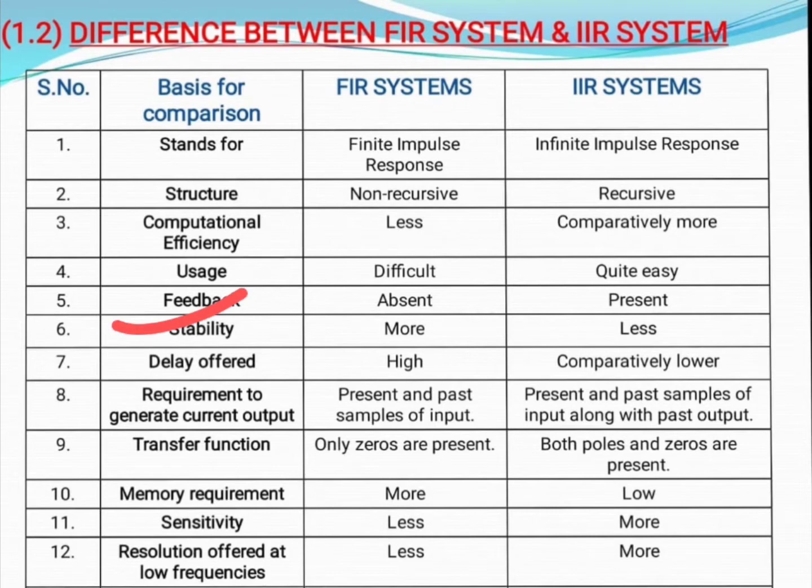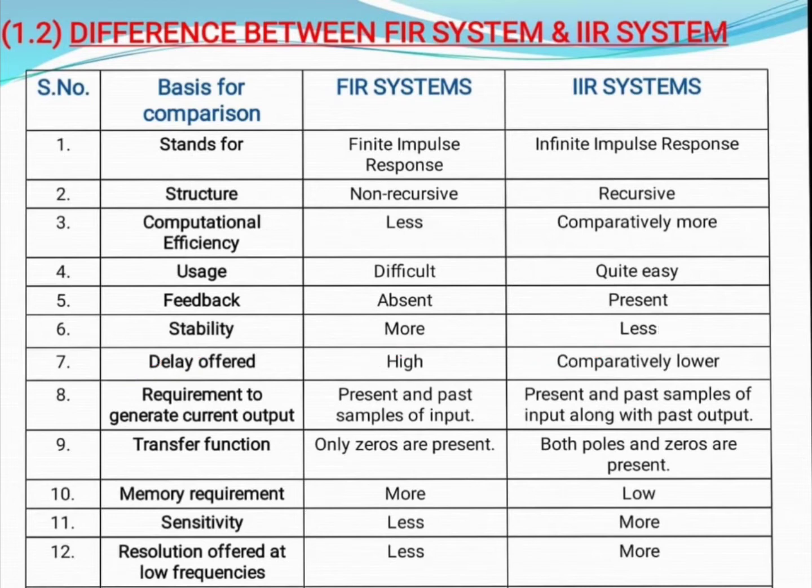So next, stability. FIR system is more stable than the IIR system, and whatever transfer function consists of pole terms is a little bit unstable in comparison to FIR system. So here, as we know that FIR system consists of only zeros terms, so this is more stable in comparison to IIR system. Now next, delay offered. Obviously FIR system offers high delay and IIR system comparatively lower.